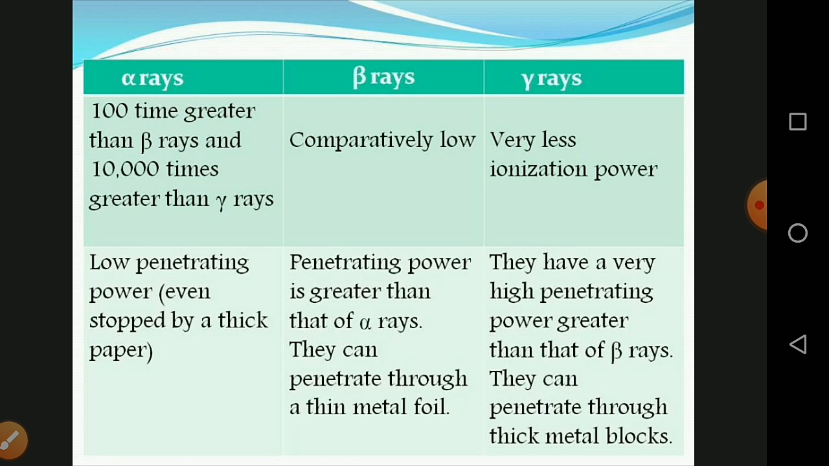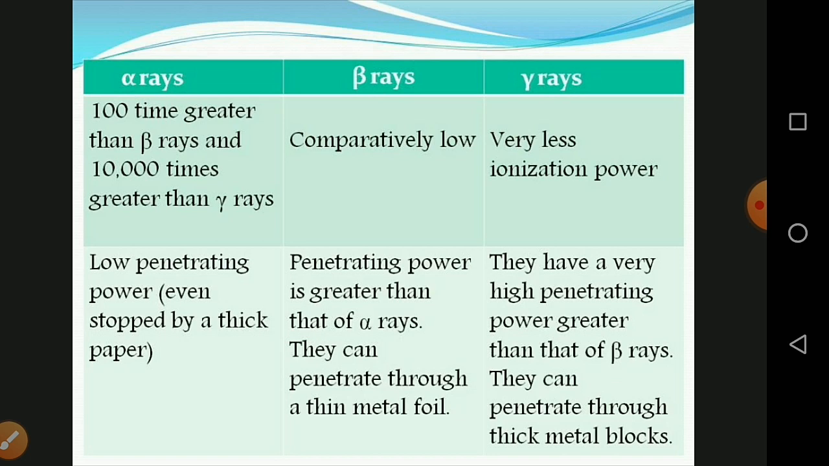Now the ionizing power. The ionizing power of alpha rays is 100 times greater than that of beta rays and 10,000 times greater than that of gamma rays. The ionizing power of beta rays is comparatively low, and the ionizing power of gamma rays is very low.